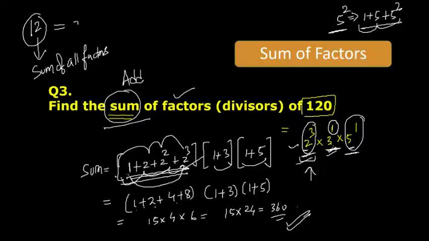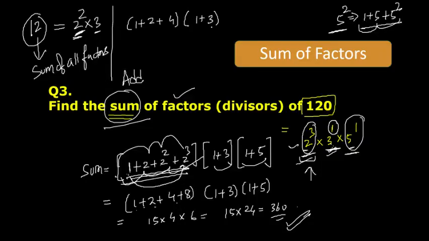So 12 is 2 square into 3. So start from 1, then keep increasing the power of 2. First 2, then 2 square would be 4. Then for 3, start from 1, then 1 plus 3, and 3 raised to the power 1 only, because here we have 1 only. So you will get 7 and 4. Simply you will get 28. That is the sum of all the factors.